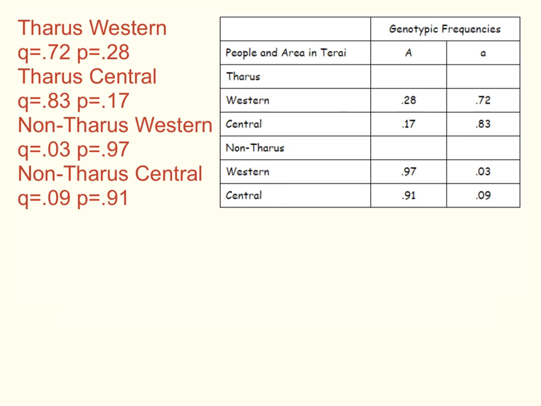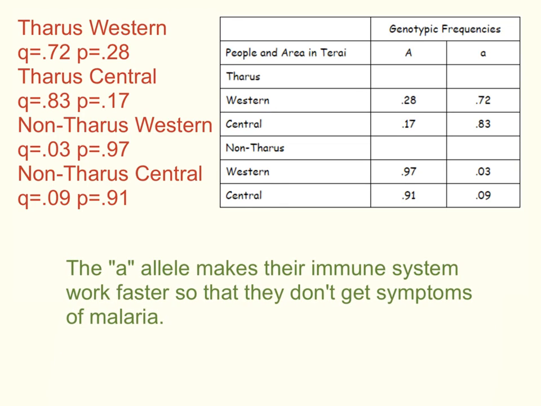Those who conducted this experiment found that the little a allele, which as we can see, based on this q value, is much more prevalent in those Tharu people. The little a allele makes the immune systems of people with it work faster so that they don't get symptoms of malaria. So this is a great example of natural selection at work.